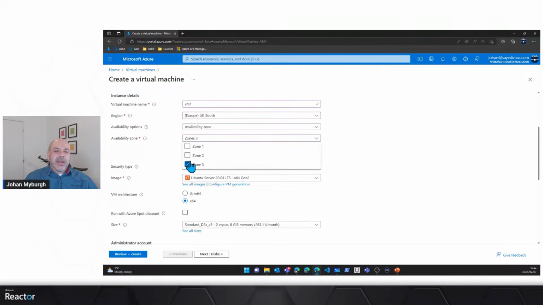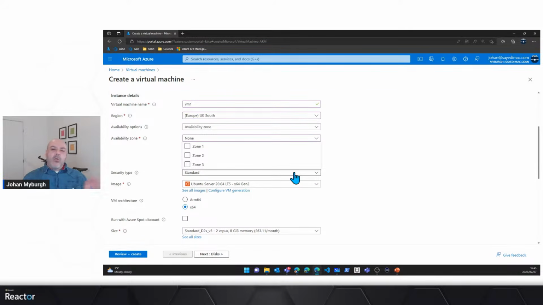But suffice to say, if I know that my one virtual machine lives in zone 2, I can bring up this virtual machine in zone 3 so that if zone 2 has some sort of issue, I will still be able to run my application on the virtual machine in zone 3, right? So it's up to you to plan and place your resources, in some cases, strategically across some of these zones.